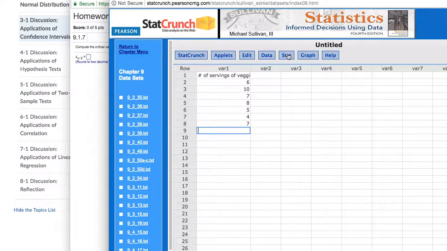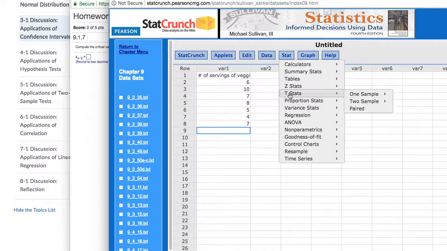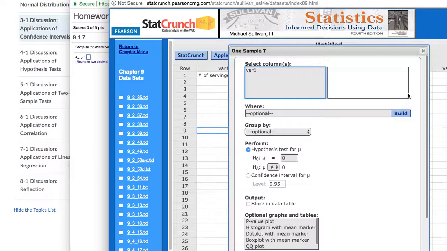And then here, what I want to do is develop that confidence interval, and I do that. My sample is less than 30, so I'm going to use the T-stat, and I go into Stat and then T-stats and then Calculate, and I have one sample, just one variable at the top, and then I have the data. I don't have the summary statistics, so I have a list of the data, and the variable is just var1 at the top.